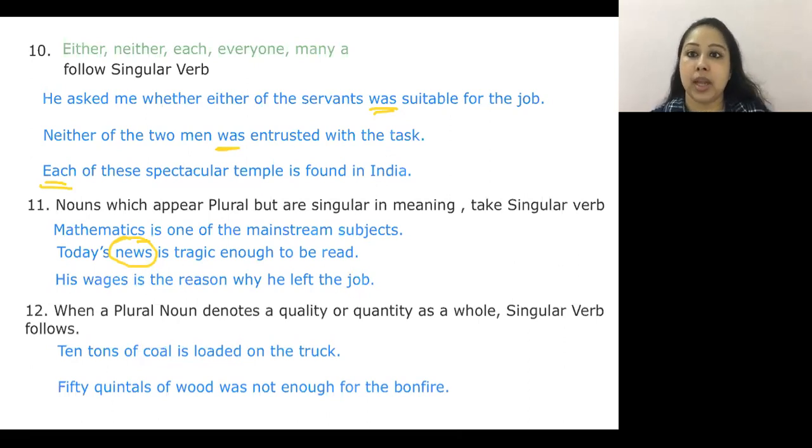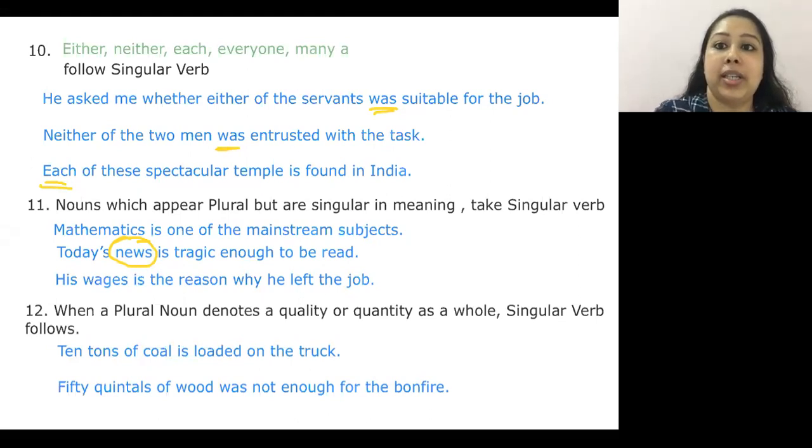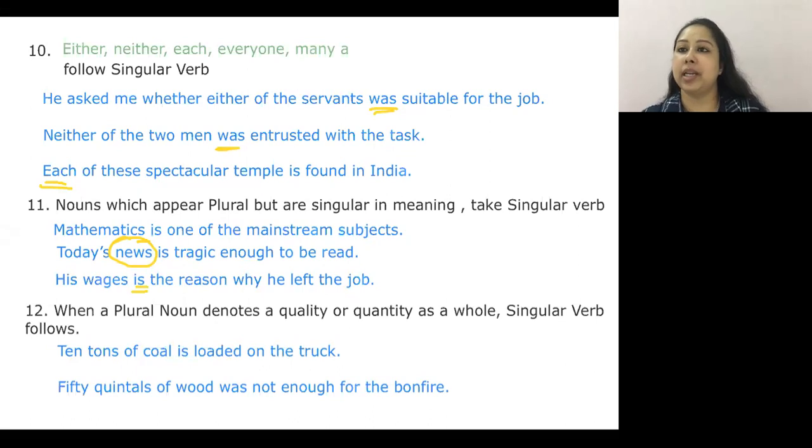His wages and salary, one basic difference is wages is given to somebody who works per hour, or maybe the person just does the work, takes the money and goes away. His wages is the reason why he left the job. Salary is always given to you at the end of the month. So his wages is the reason. Whatever be the wage, be it 50 rupees an hour or 100 rupees an hour, that does not matter. I'm talking about the subject wages. My focus is on that particular subject. So wages is the reason why he left the job.